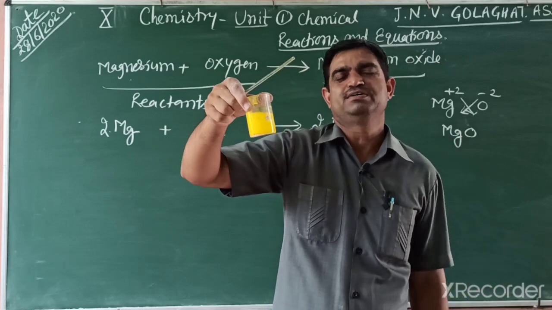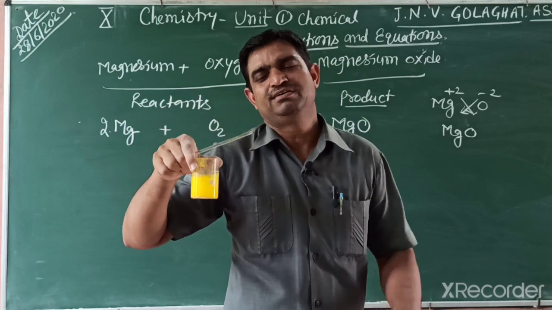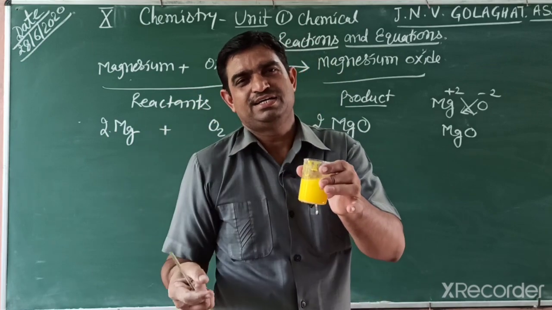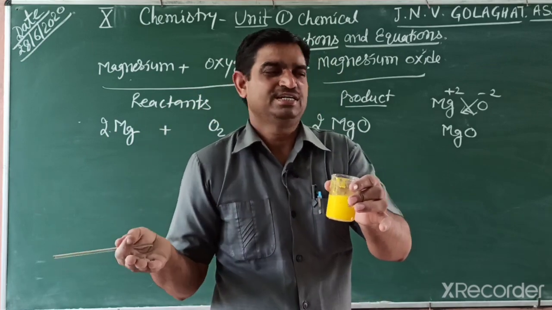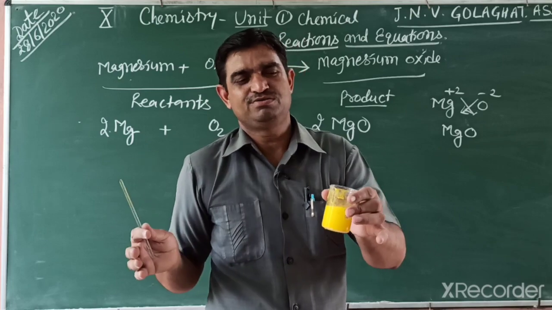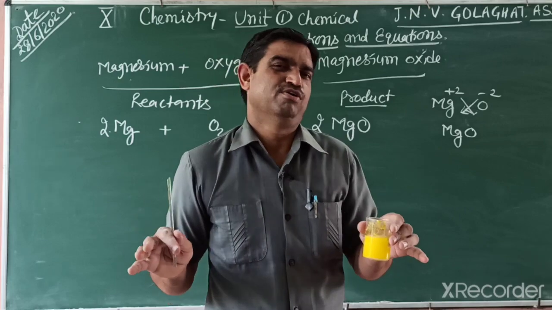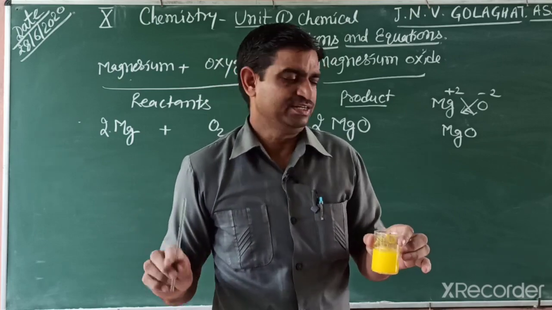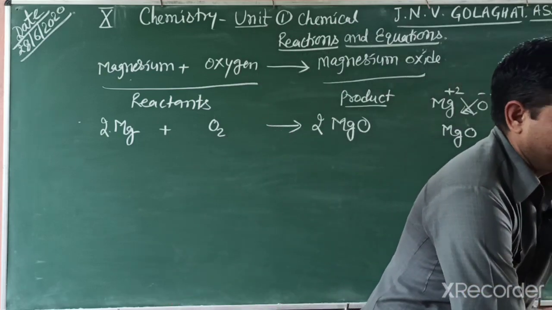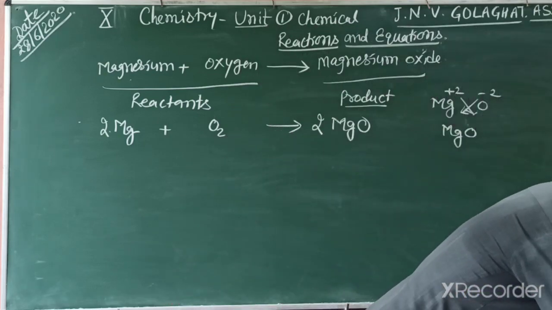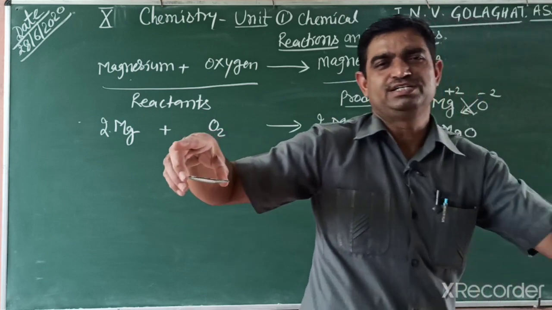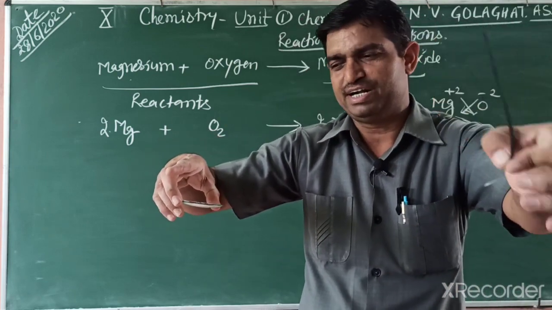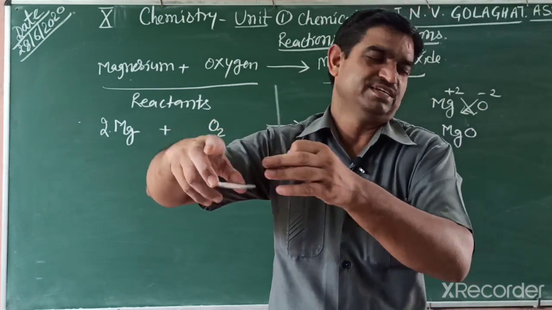So in a chemical reaction, there is either a color change, a temperature change, or a gas release, and a new substance is formed. That is a chemical reaction or chemical change. So you can say this is a chemical change, and this one also is a chemical change. The magnesium ribbon is one thing and this is a different thing.